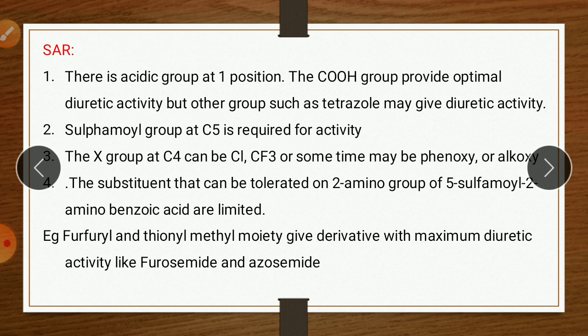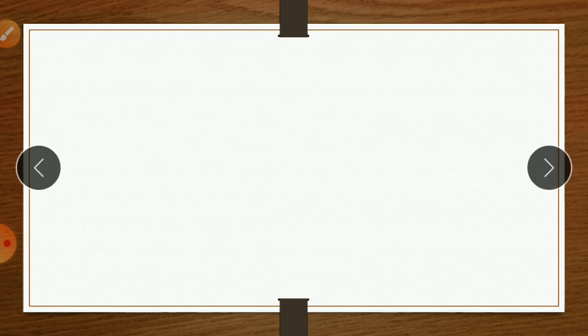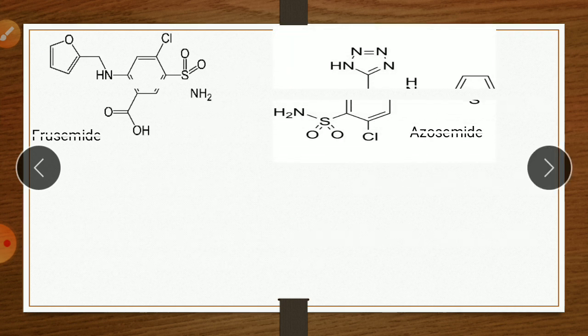Fourth point: the substitutions that can be tolerated on the 2-amino group of 5-sulfamoyl 2-amino benzoic acid are limited. In the first class, 5-sulfamoyl 2-amino benzoic acid, there are some substituents on the amino group. For example, furfuryl and thienyl methyl moieties give derivatives with maximum diuretic activity, like furosemide and azosemide. This is the structure of furosemide and azosemide.